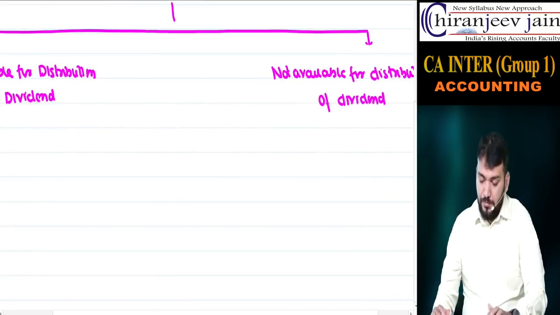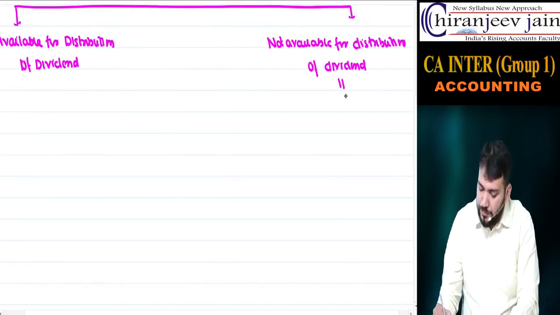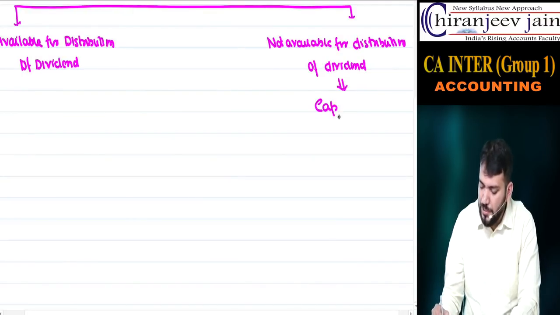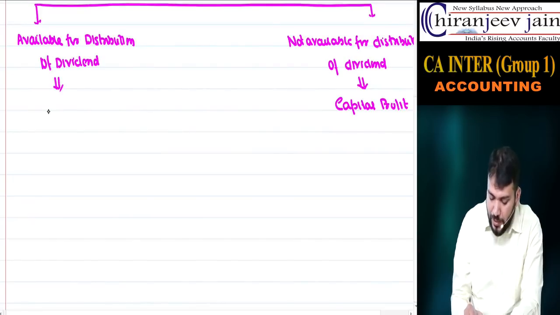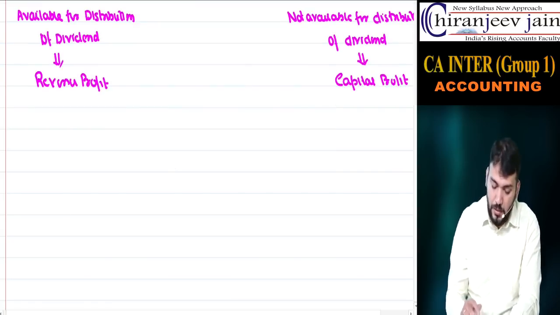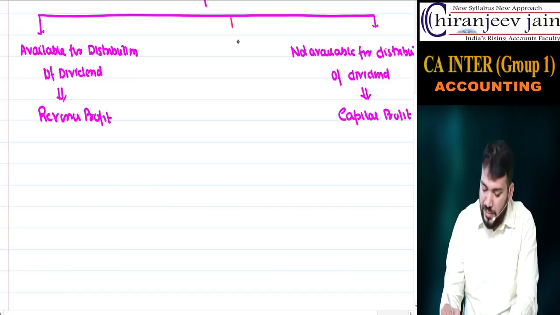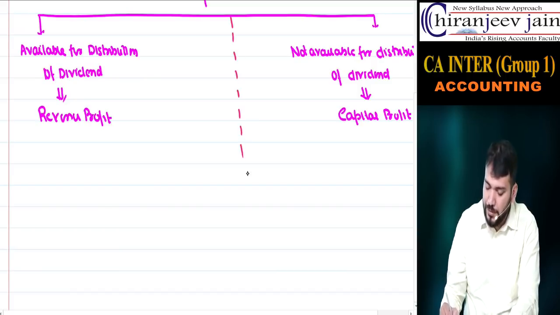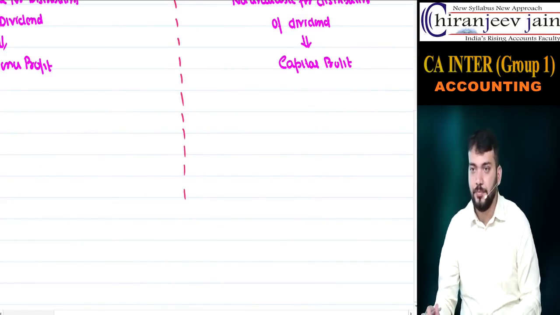So from this chapter, from the company's point of view, we sometimes call it capital profit. To have a distinction, we say these are capital profit and not available for distribution, and these are revenue profit available for distribution. Correct? Any doubt? Now when I say capital profit, there are basically three examples which we will come across in this IPCC syllabus.